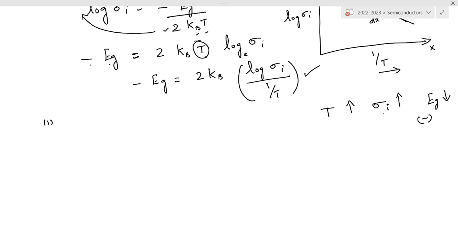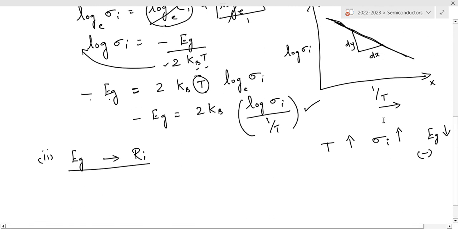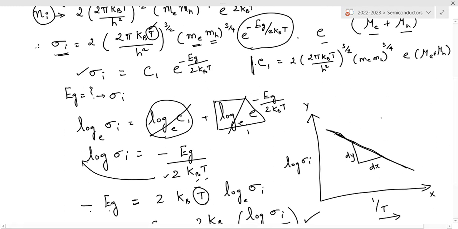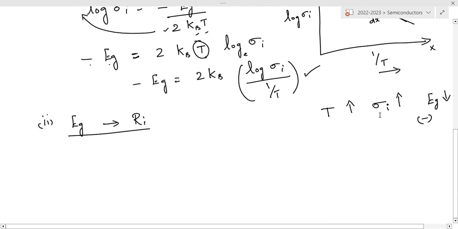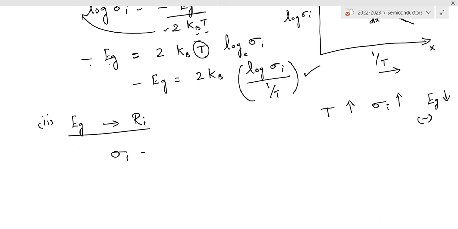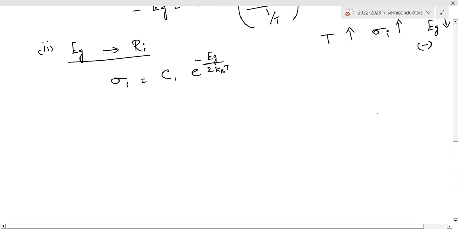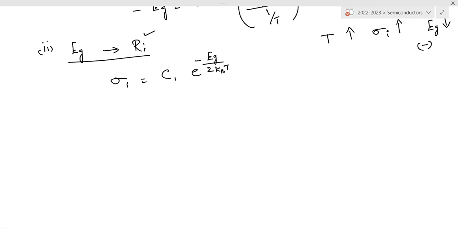Secondly, we are going to express the forbidden energy gap expression in terms of Ri, that is, the resistance of the intrinsic semiconductor. The same formula we are going to use, that is sigma I is equal to C1 e power minus Eg by 2 kBT. Now in terms of resistance we need to write.